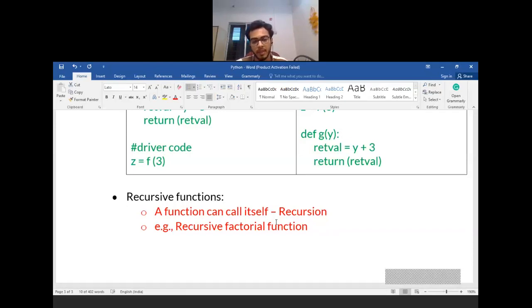And a typical example that we saw for simulating recursion was the recursive factorial function. If you remember the stack that I used to draw and explain how the calls are made and how the calls return back, we'll see how this similar thing is done in Python. I have around four programs that we'll take up today, and then we will call it off.